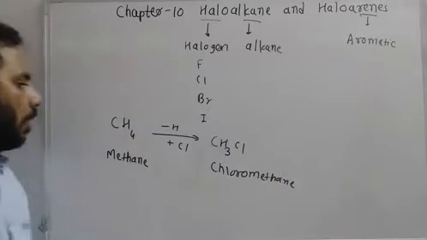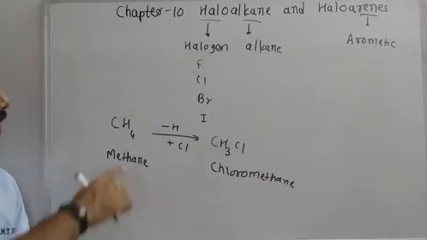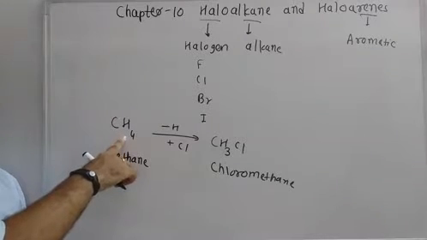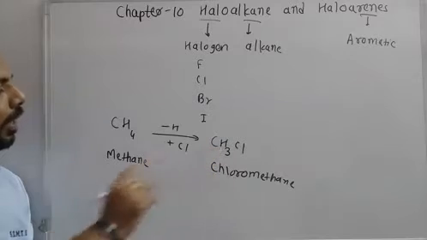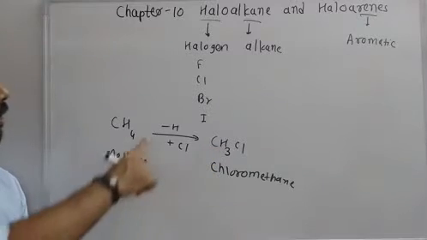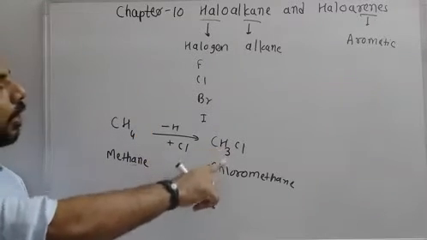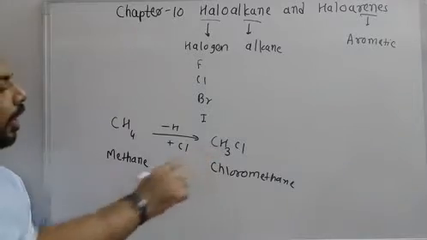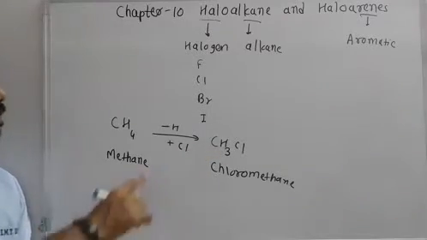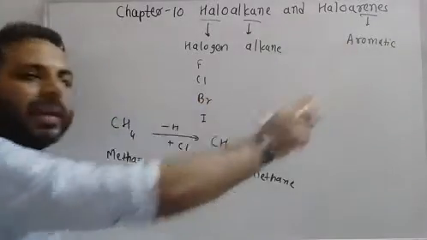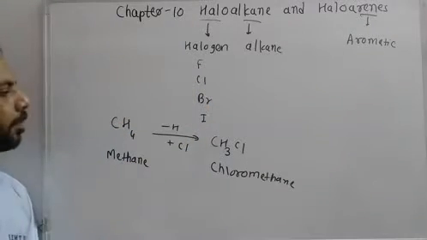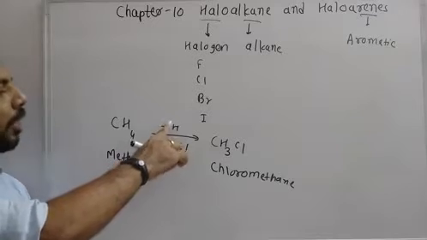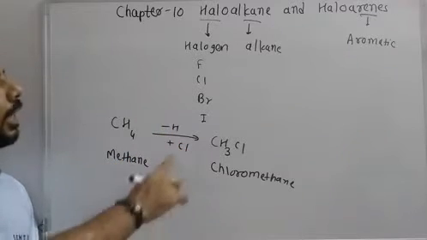So here we are replacing hydrogen with chlorine and getting chloromethane. This is a haloalkane. Same way, if we replace any hydrogen from an aromatic ring by a halogen, we can get haloarenes. So by replacing any hydrogen with a halogen, we can get haloalkanes.